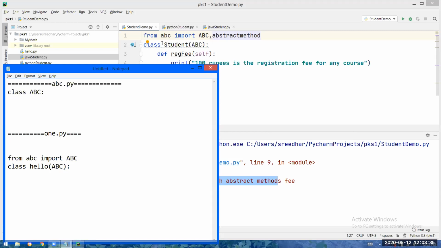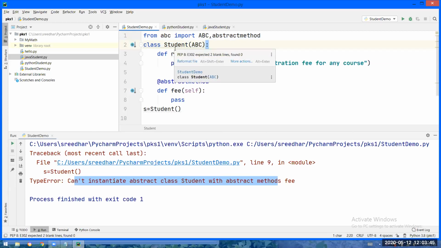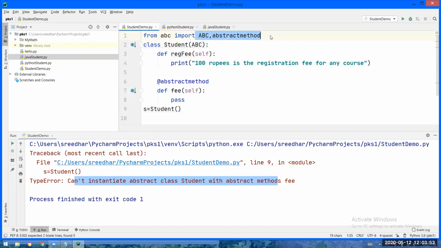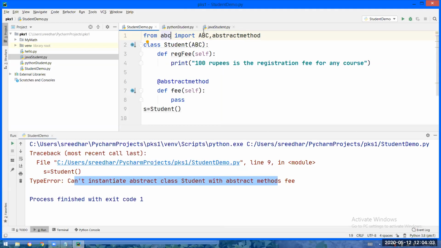The same thing I did here. From the ABC module, I am importing the ABC class and also the decorator abstractmethod. Whether it is a predefined or user-defined class or method, if you want to use anything from a module, you have to import it into your current .py file. So from the ABC module, you import the ABC class and this decorator, and then you use them. This is the concept of abstraction.